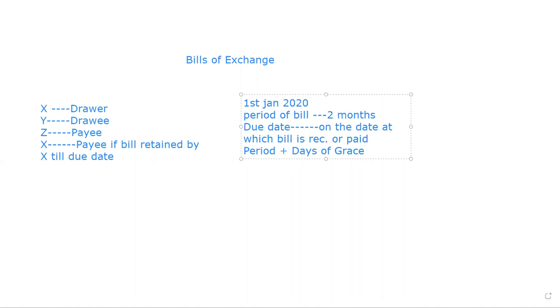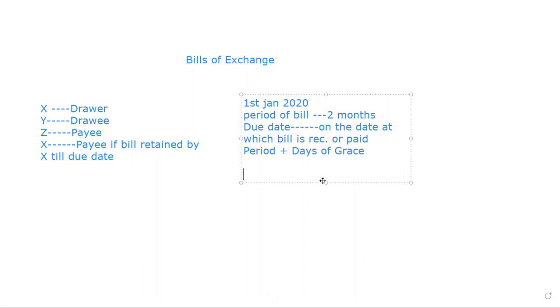Now the question arises, what are these days of grace? I'm just telling you with an example. Suppose on 1st January 2020, a bill has been drawn for 2 months. What will be the due date? Now it is to be calculated. See, 1st January, add 2 months. It means January, February complete. 1st March will be the due date.